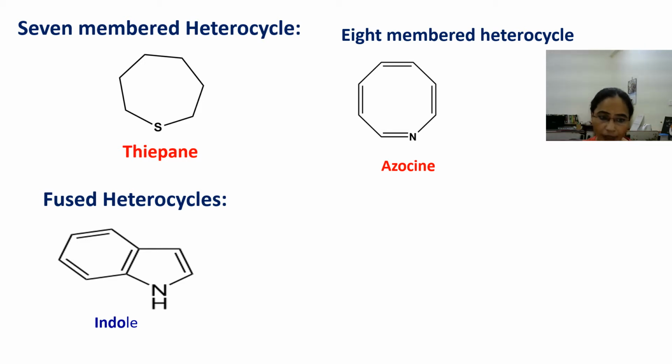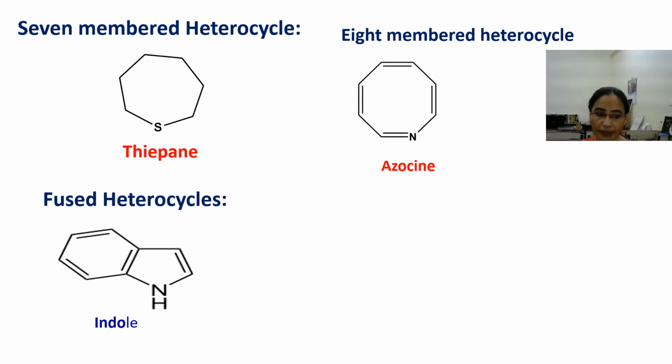This is pyrrole. When it is fused with the benzene ring, a 6-membered ring, then this compound is called indole. And for both the rings, this bond is common to both the rings, and the whole compound is classified as a fused heterocycle.